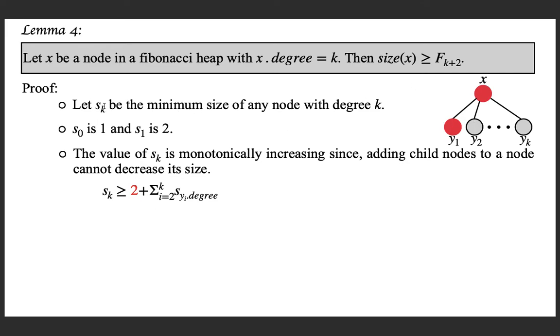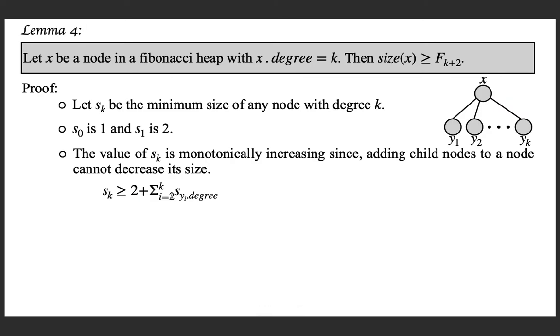we apply this formula. Now suppose what is the minimum number of nodes in the tree rooted at y2? It should be represented by s subscript degree of y2, right? S subscript degree of y2, y2 dot degree. Similarly here s subscript y3 dot degree, likewise it goes. I am just applying this formula, where k is the degree of y2, y3, etc., yk. So I can write it like this.